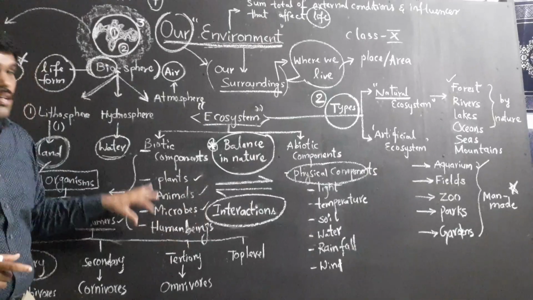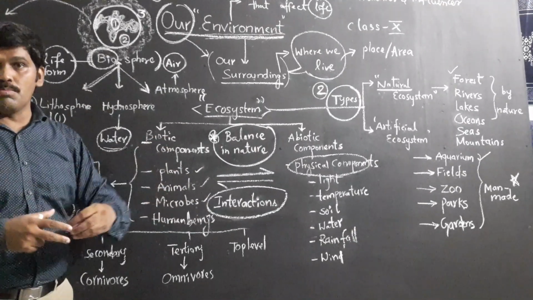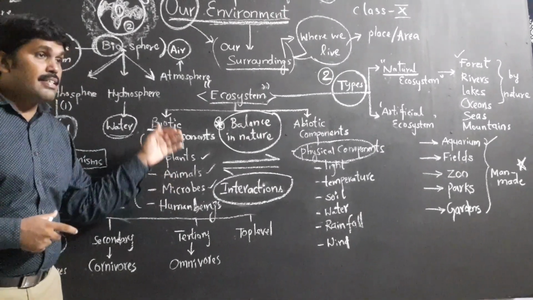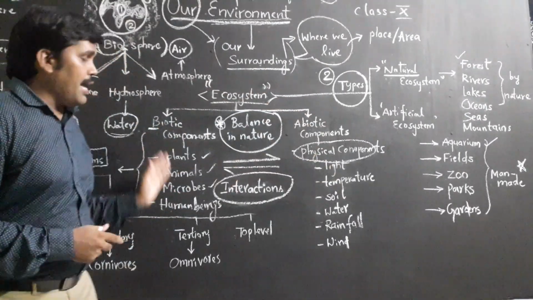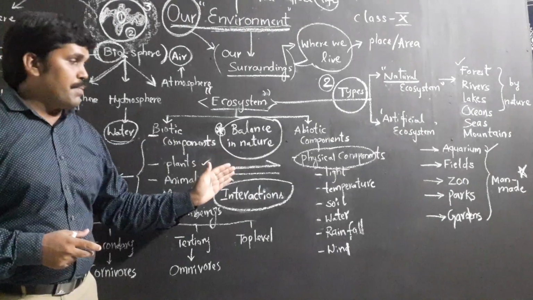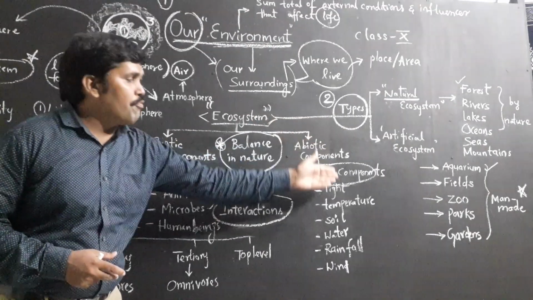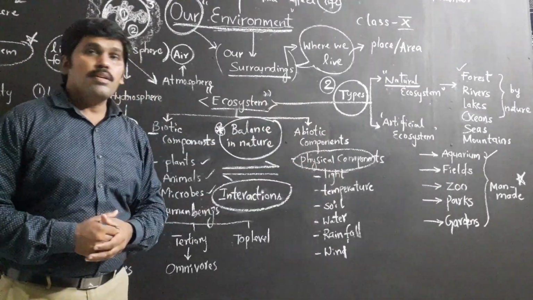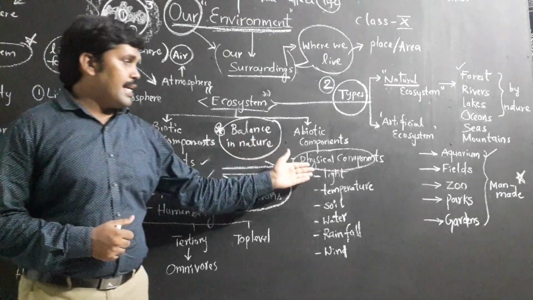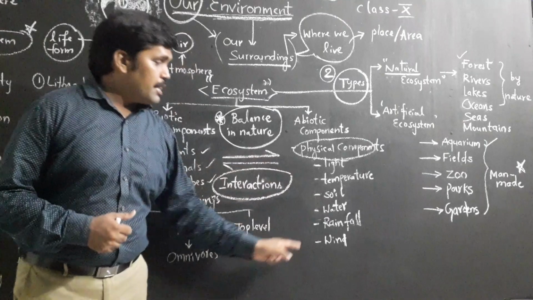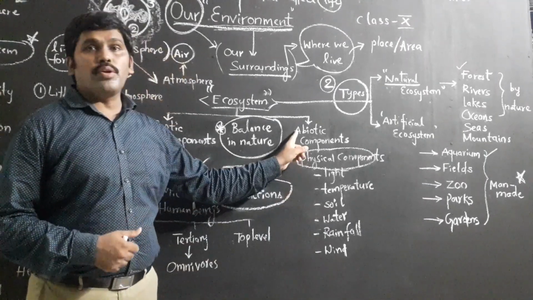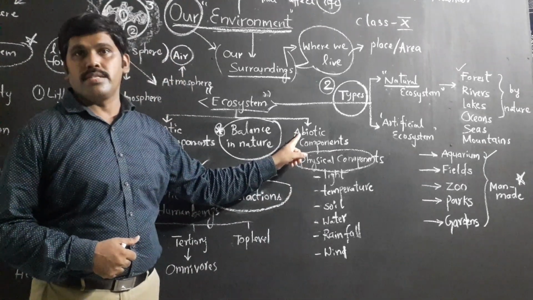These are all living organisms which interact among themselves. Not only that, their life, growth, development and reproduction are all influenced by physical conditions like light, temperature, soil, water, rainfall and wind. These are called abiotic components or non-living components.